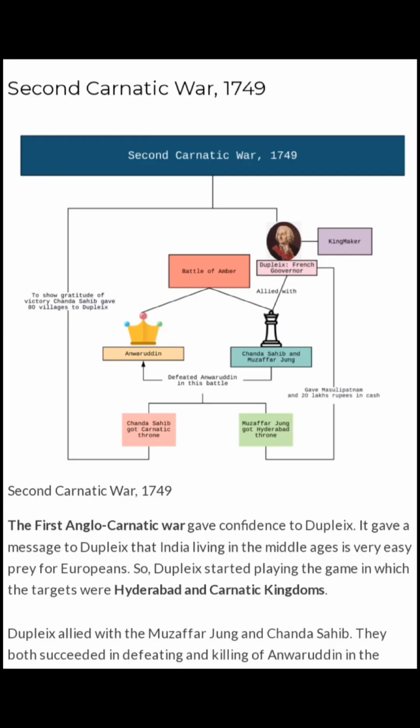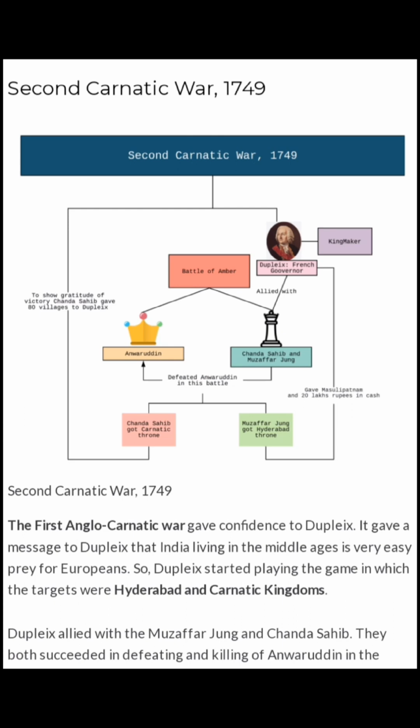In this scenario, Dupleix aligned with Muzaffar Jung and Chanda Sahib, and the Triple Alliance defeated and killed Anwaruddin in the Battle of Ambur in 1749. Dupleix succeeded in putting Chanda Sahib on the throne of Carnatic. On the other side, Nasir Jung was also killed in 1750 and Muzaffar Jung was on the throne of Hyderabad.